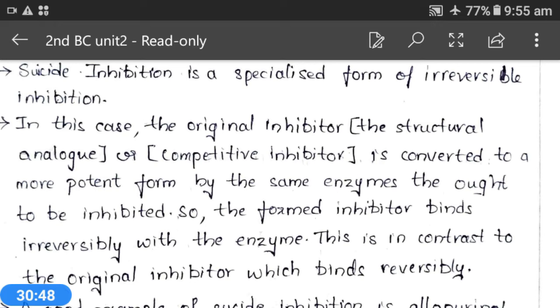Allosteric inhibitors. Some of the enzymes possess additional sites known as allosteric sites. That means other than the active site, a few allosteric sites will be present besides the active site. Such enzymes are known as allosteric enzymes. The allosteric sites are unique places on the enzyme molecules.